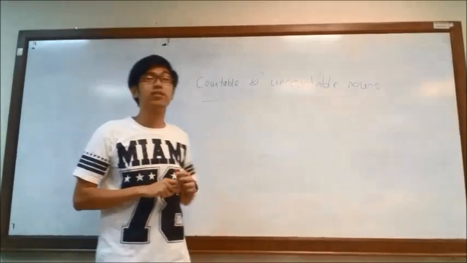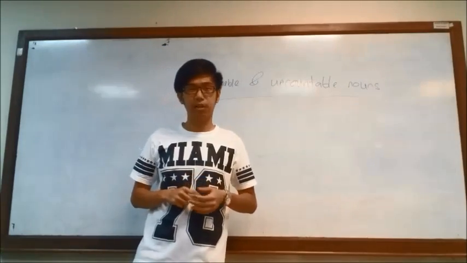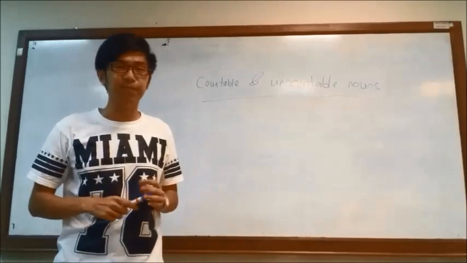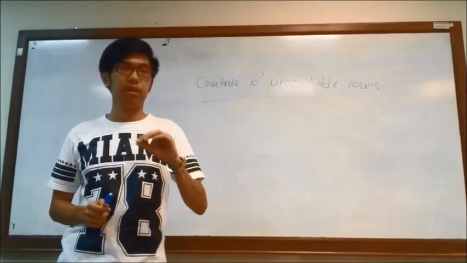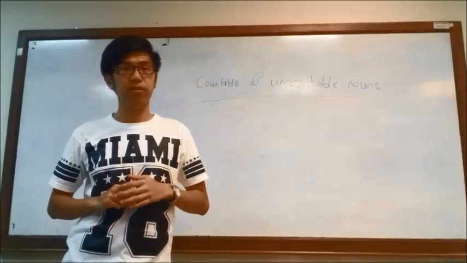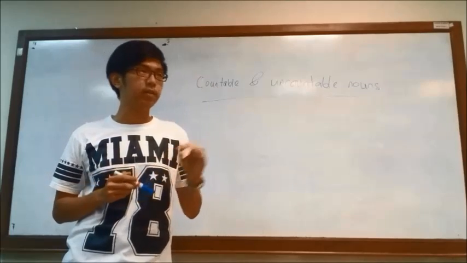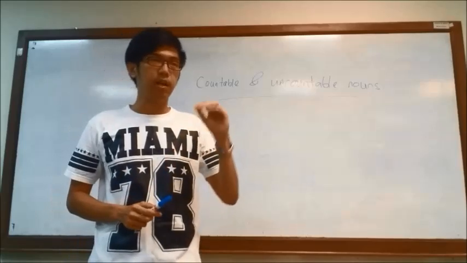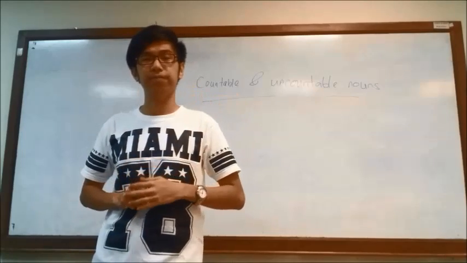Alright, it's unit six, countable and uncountable nouns. Before that, do you guys know what a noun is? A noun is a name of a person, place, or thing. This means that whatever exists, we assume that we can name it, and the name is a noun.